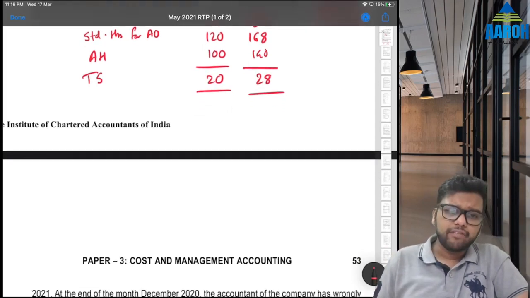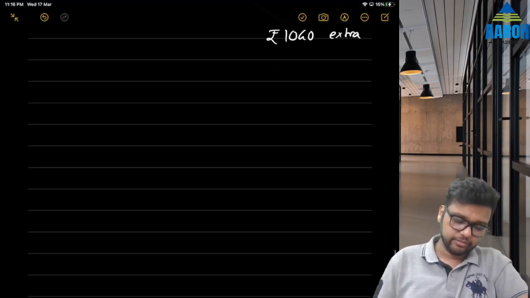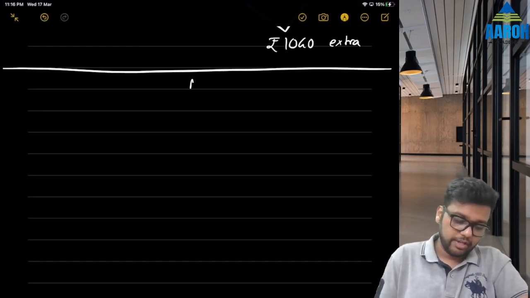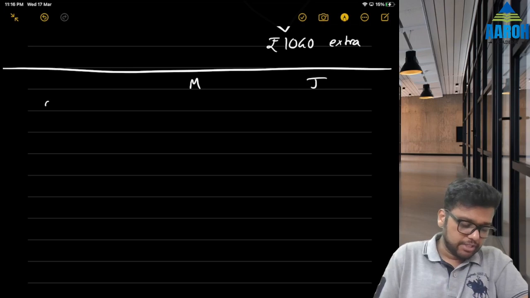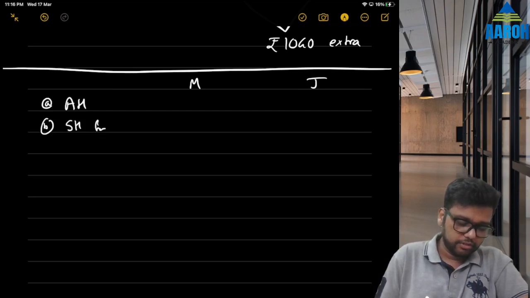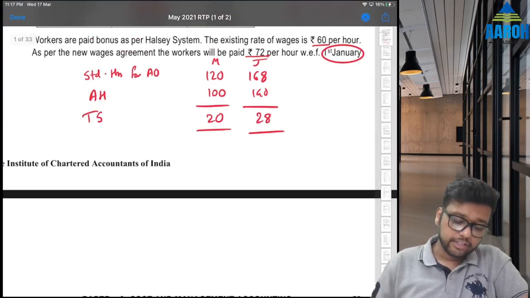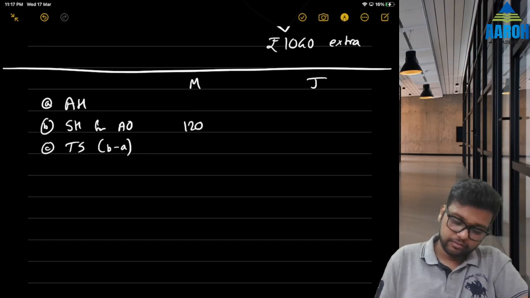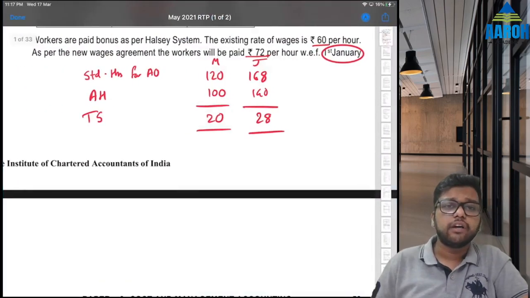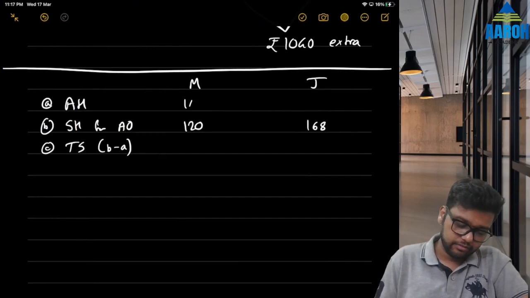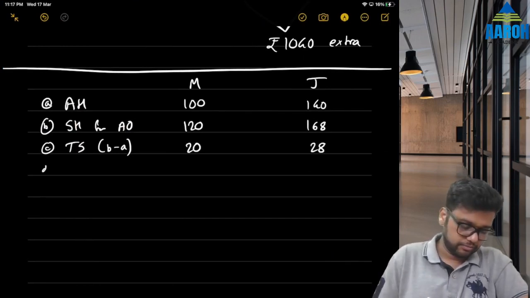So we have M and J. Let's make a table here. I'm just writing all the figures first. Time taken, which is actual hours. Time allowed, which is standard hours for actual output. And time saved, which is B minus A. We have already written it. Standard hours were 120 and 168. Actual hours were 100 and 140. So time saved was 20 hours and 28 hours.